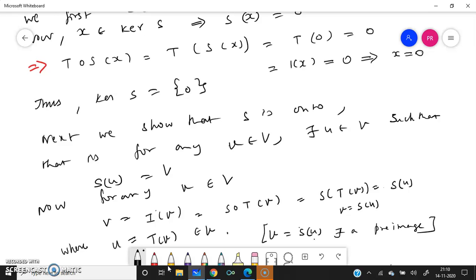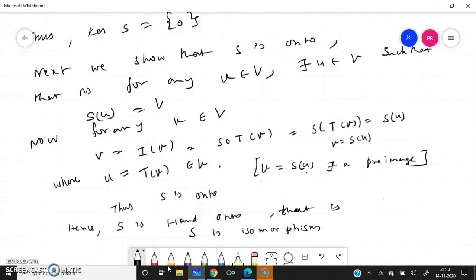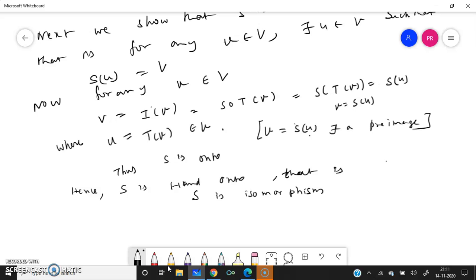For any V in V, we will take V, which can be written as I of V, which is equal to S composed with T of V, that is S of T of V. What is T of V? T of V is U, that is how we have defined it. Therefore, we will get S of U, where U equal to T of V. That is how we define it for every V. And just now we have proved that V equal to S of U, that is, there exists a pre-image of V. Thus S is onto. Therefore S is one-to-one and onto. Therefore S is an isomorphism.